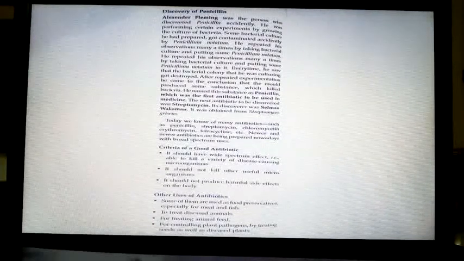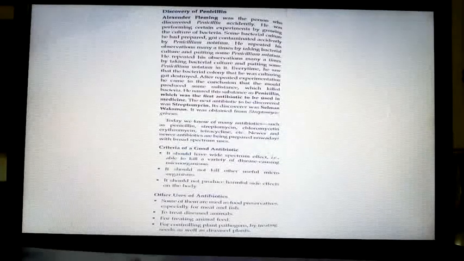It happened accidentally, children. Discovery of penicillin happened accidentally. So Alexander Fleming was the person who discovered penicillin. Is that clear? His name is Alexander Fleming. And Alexander Fleming was a scientist. He was performing certain experiments by growing the culture of bacteria. Culture of bacteria means taking some petri dishes, some nutrient material, putting some bacteria and studying about it. He was continuously doing it.